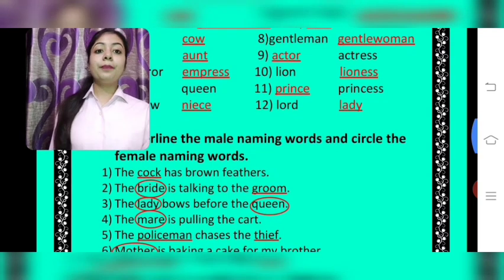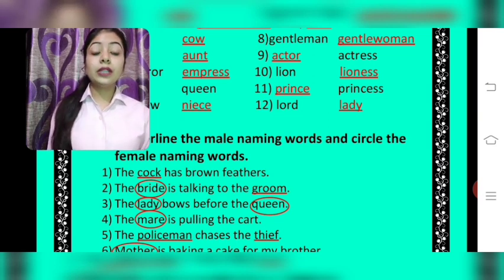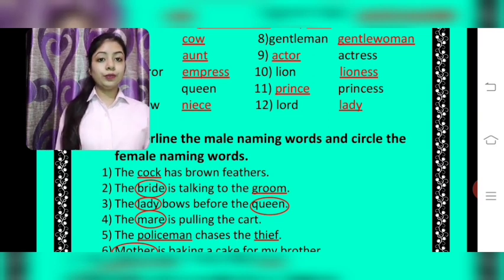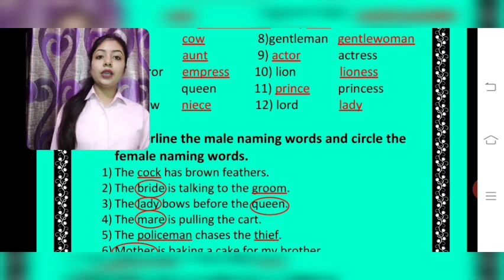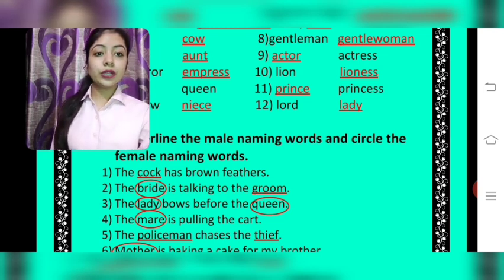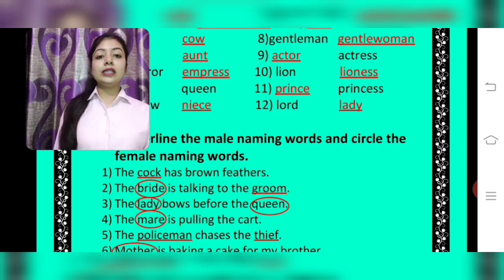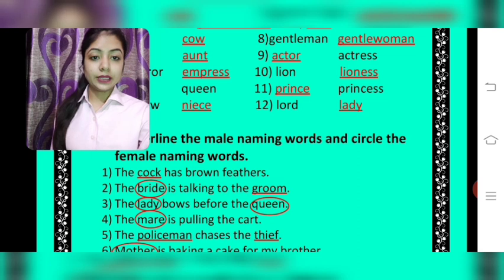Second, the bride is talking to the groom. Students, bride is a female naming word, whereas groom is a male naming word. So you will underline groom and circle bride.